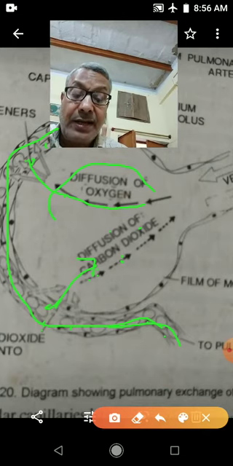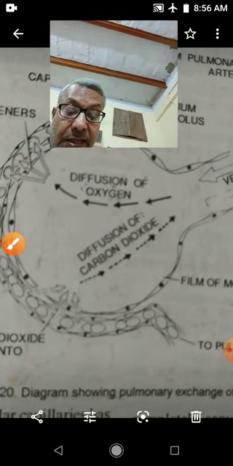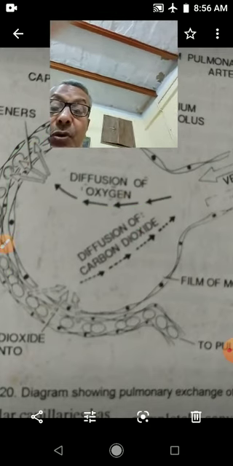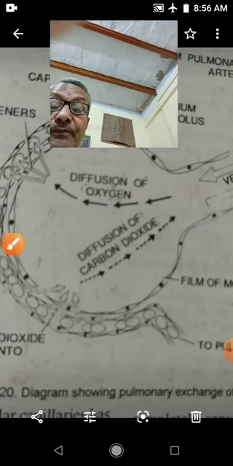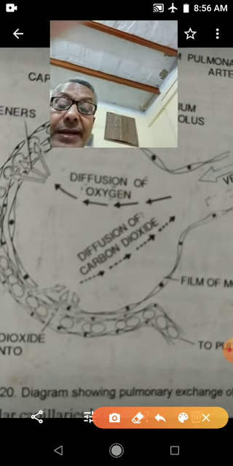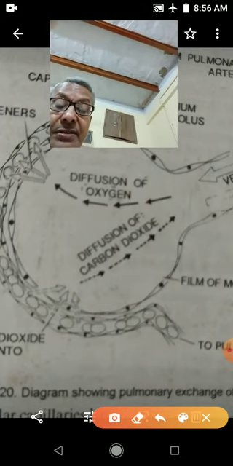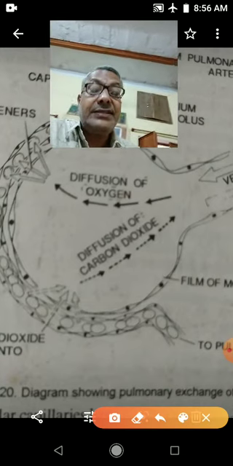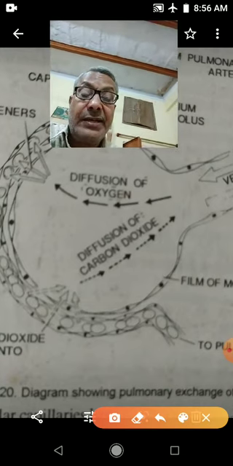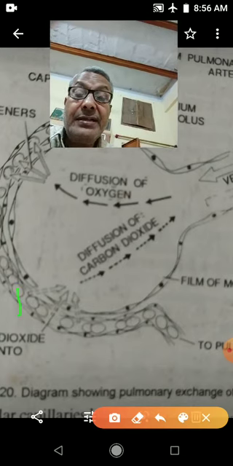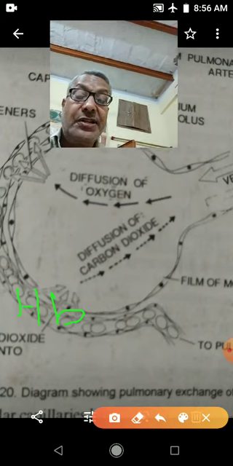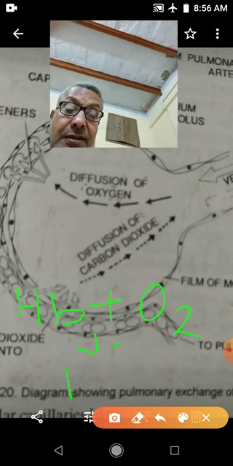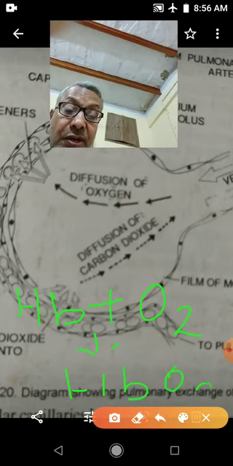Rest oxygen combines with hemoglobin, Hb representing hemoglobin, and it forms oxyhemoglobin.